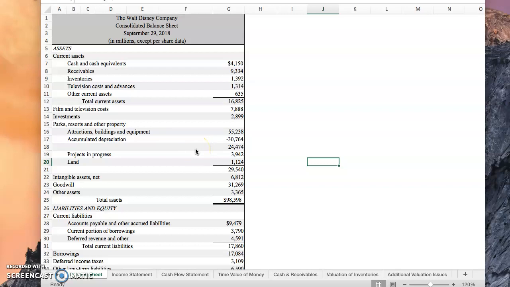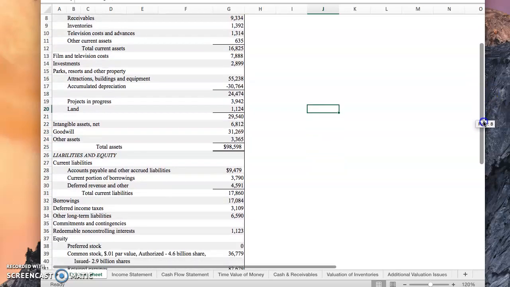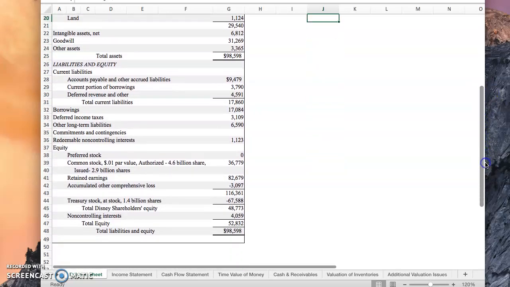We will start by looking at the balance sheet. In terms of assets, the company has total assets of $98,598 million, made up of $52,832 million in stockholders' equity.